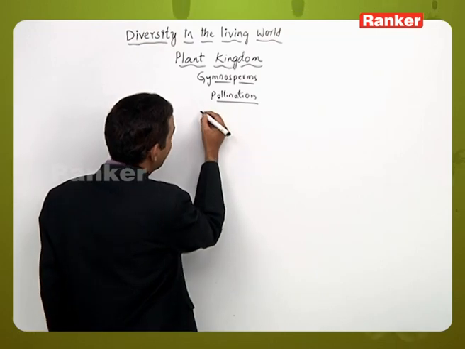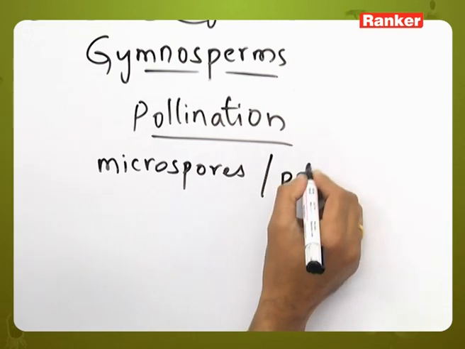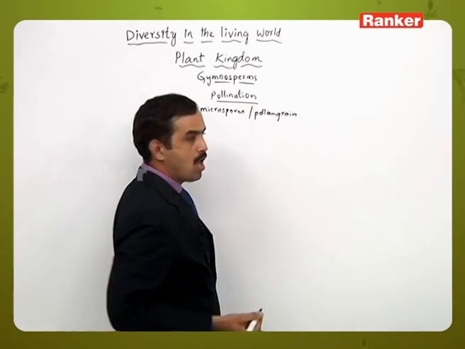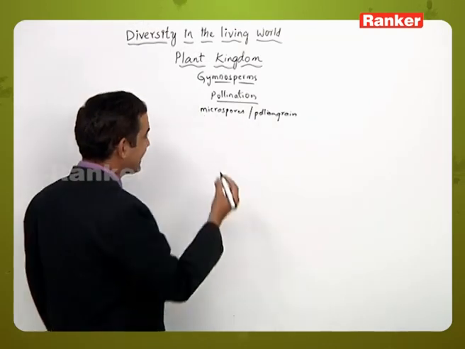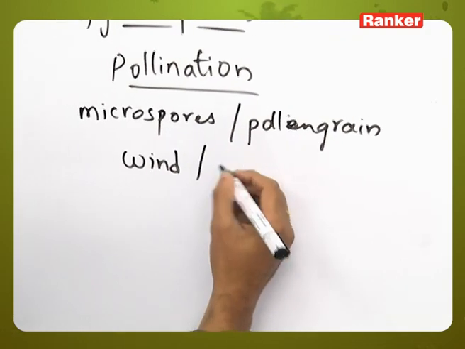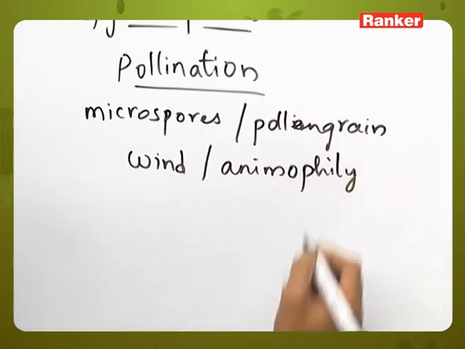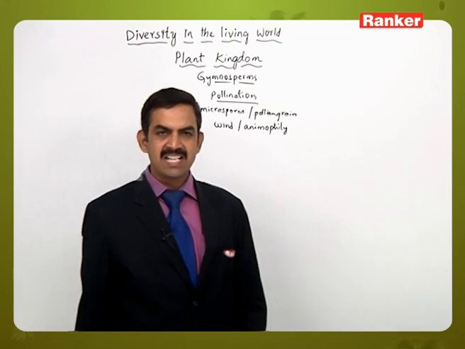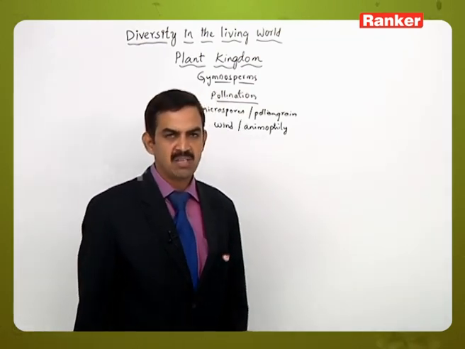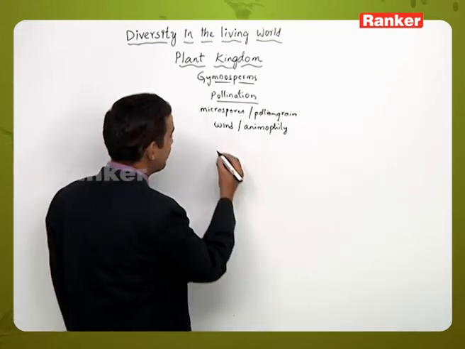Here the pollen grains are the microspores, which are produced inside the microsporangium, are released, and they are carried with the help of the wind, or we can say anemophilous or anemophily condition is present. And when they are carried by the wind, they reach the megasporophylls, particularly the ovules of the megasporophylls, directly to the opening of the ovules. So that's why we call it a